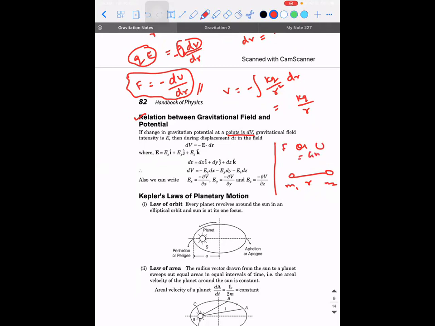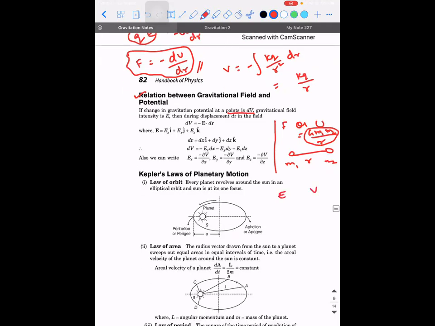What is the formula for U? It is Gm1 m2 divided by R. So in physics, whichever physical quantity is going to involve more than one mass or more than one charge, those parameters can be calculated only between the objects. It cannot be calculated at a point.